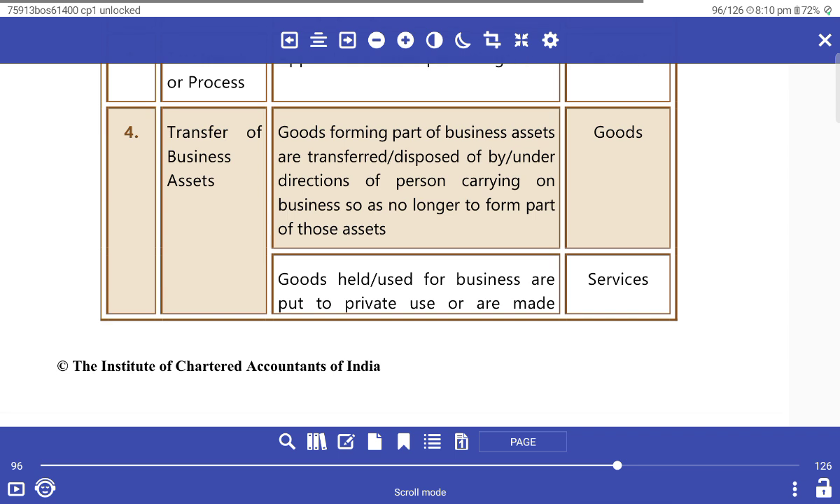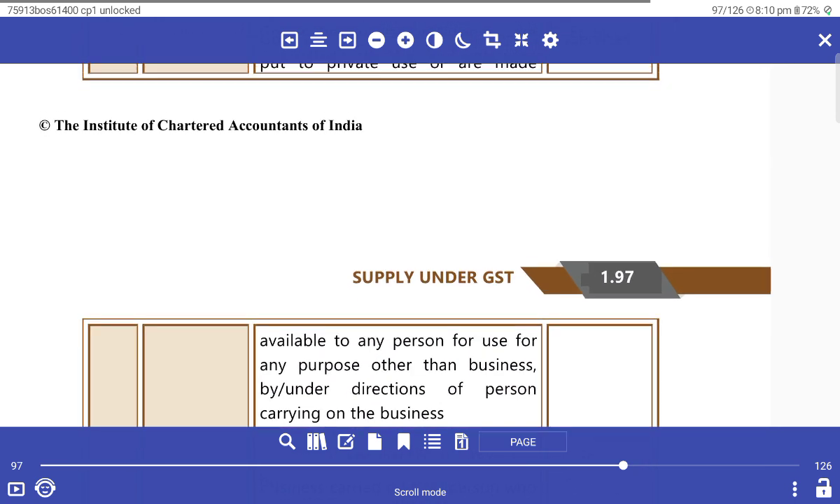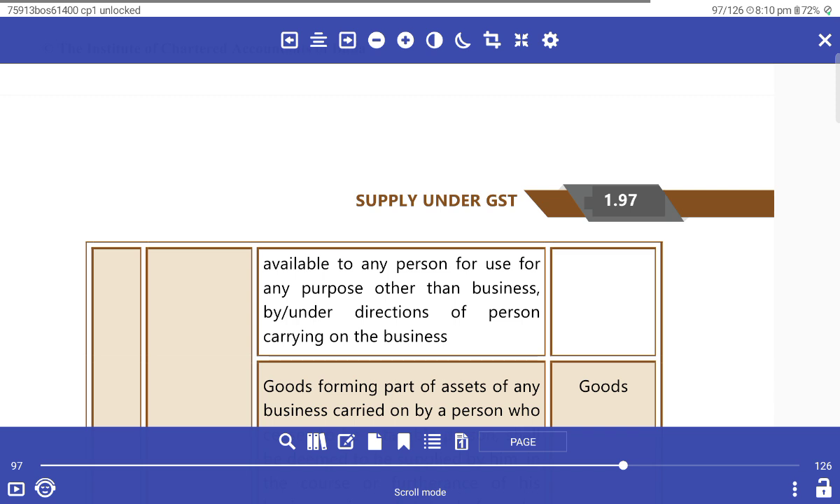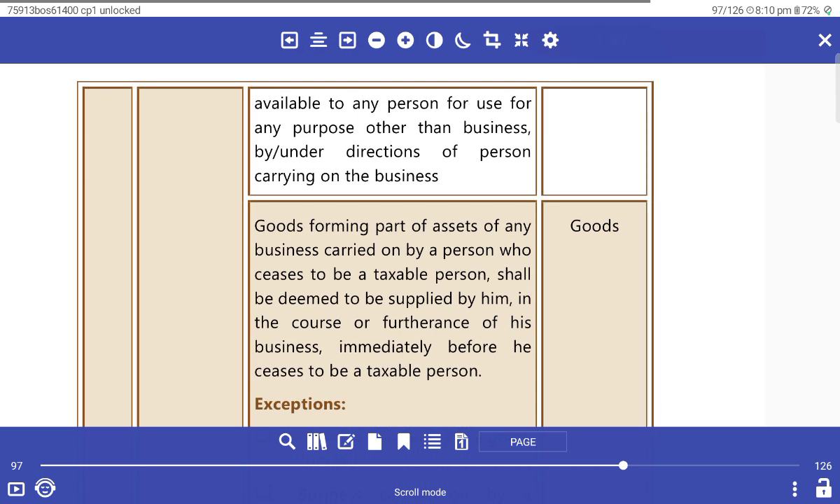Transfer of business assets: where goods forming part of business assets are transferred or disposed of by or under the direction of a person carrying on the business, or where goods held or used in the business are put to private use, or any other service is made available to a person to use for the purpose of another business, under the direction of the person carrying on the business, it is a supply.